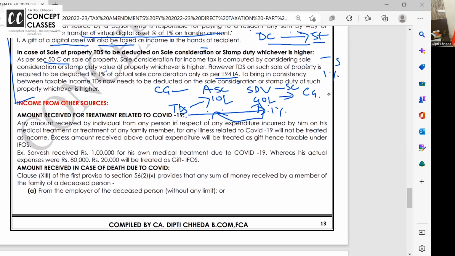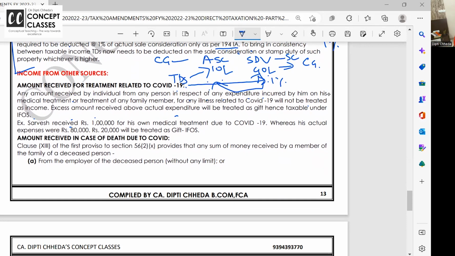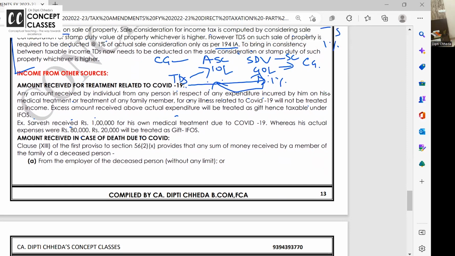Okay, right. Last one for today, income from other sources. Same, I've already told you, related to COVID: when you receive money from the employer till the extent of actual reimbursement, it's exempt. Same way, if any amount is received by an individual from any person in respect of expenditure, it will not be treated as income till the expense. Say someone gives you 1 lakh rupees for medical treatment, and here are all the proofs for 80,000. 20,000 will be treated as gift income.